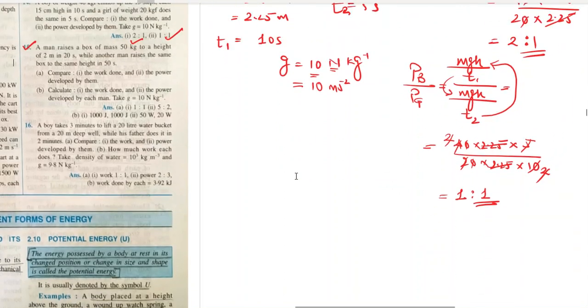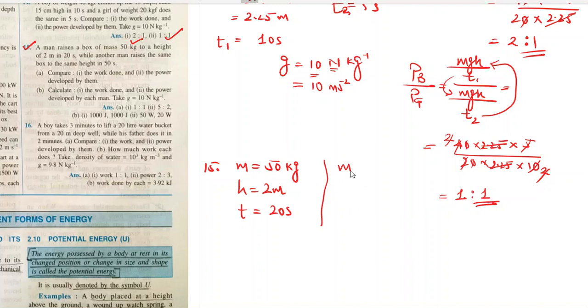Let's see. Question number 15. A man raises a box of mass 50 kg to a height of 2 meters in 20 seconds, while another man raises the same box to the same height in 50 seconds.